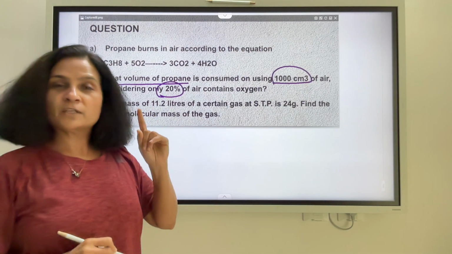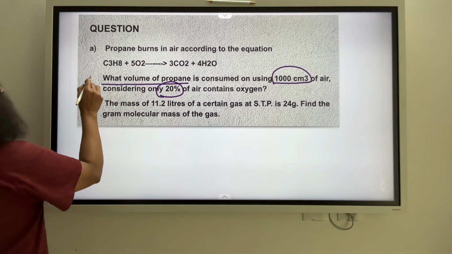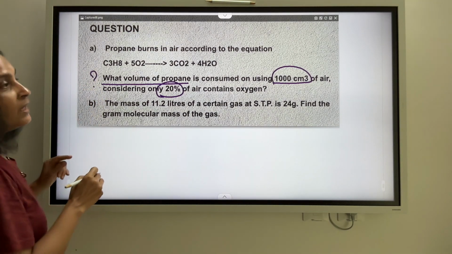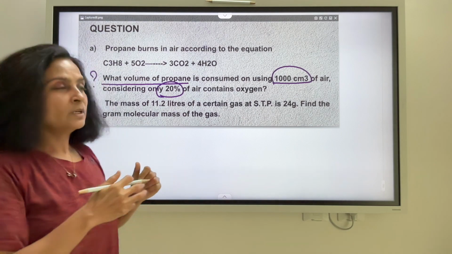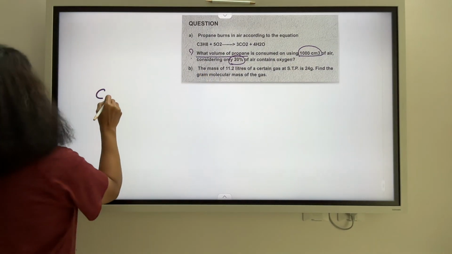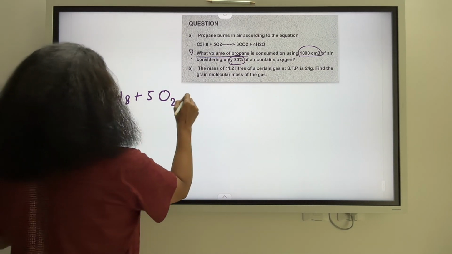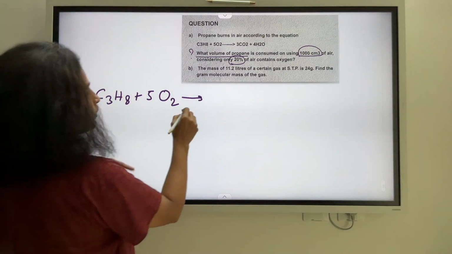So ideally speaking, if 20% of the air is oxygen, I am supposed to find out how much of propane has been consumed. So if we look at this equation, propane is burnt by 5 volumes of oxygen as compared to 1 volume of propane being burnt.